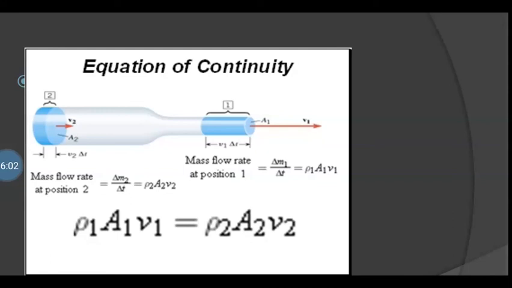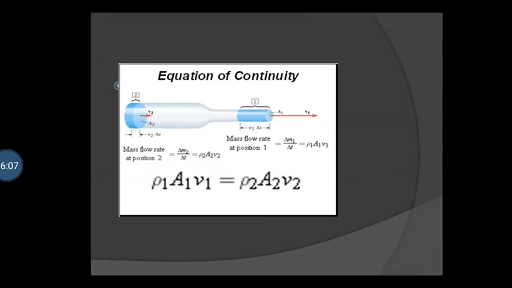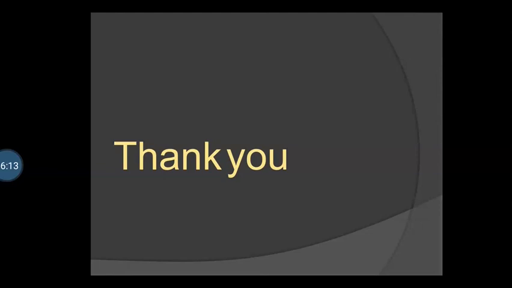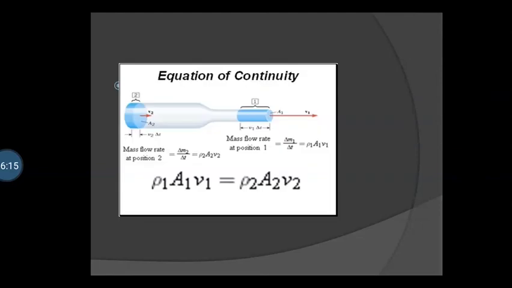In this figure, there is a tube of flow. 2 shows one position and 1 shows another position of the tube. At position 2, liquid enters the tube. At position 1, liquid leaves the tube.